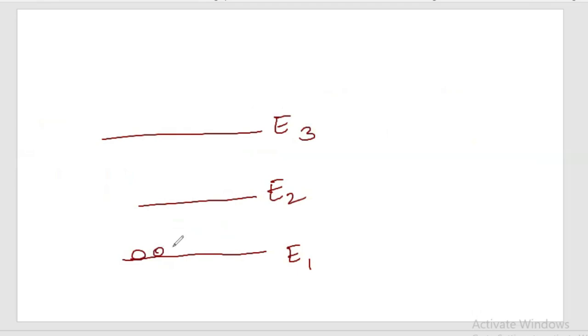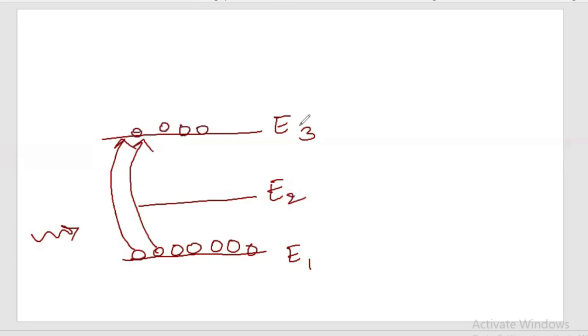There are more atoms in E1, and when energy is supplied, the atoms from E1 move to the E3 energy level. That means we supply that much energy such that the atoms move to the E3 energy level. E3 is an ordinary energy level and E2 is our metastable state. So the atoms will exist for some time in this E2 energy level.